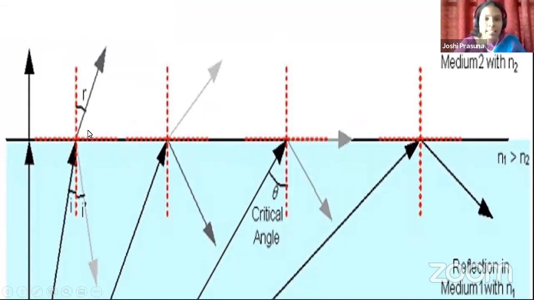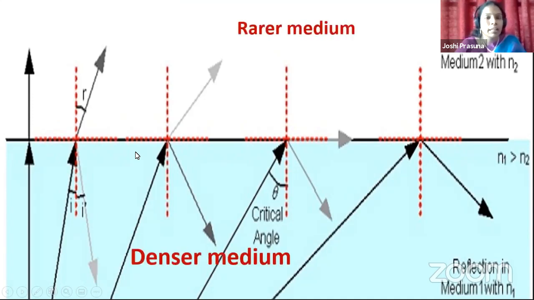Looking at this clumsy diagram, don't get frightened. In the previous slides, what I have discussed, I am once again summing up in this diagram. Okay, children, look at the first case, the leftmost ray, which I am clicking. What type of ray have I chosen here? First of all, you have to remember the light ray is traveling from denser medium to rarer medium, that is, from more dense medium to less dense medium.